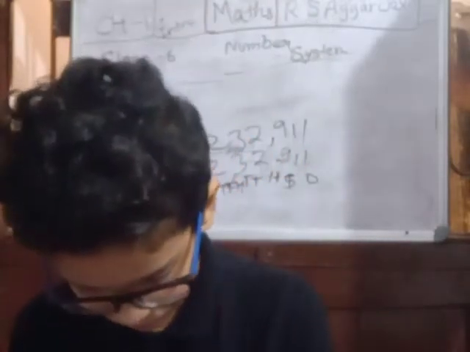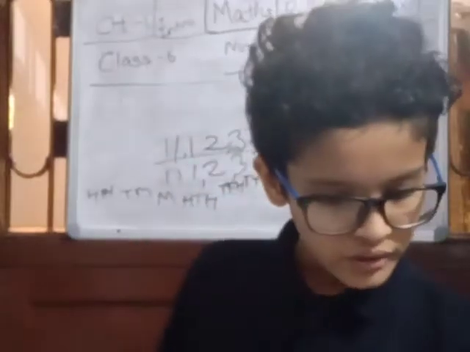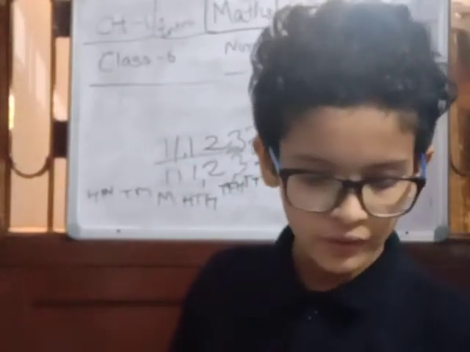So now I'm coming to the notebook. Let's see the other questions. Write each of the following numbers in expanded form. I'll show expanded form in my notebook. Then write the corresponding numeral for each of the following.